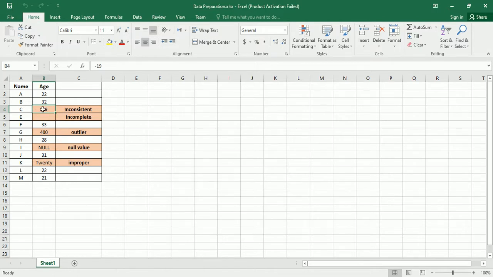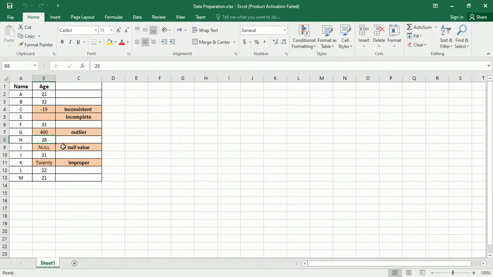This is the data scientist's job, to clean the data, which means to fix this problem. Or for example, see this cell has an incomplete or missing value. This is the task of a data scientist, to find a solution for this problem. Okay, 32 is no problem, but what about this data, 400? The age of a person is 400. This is called an outlier or noisy data. It should be caught and this problem should be recovered.